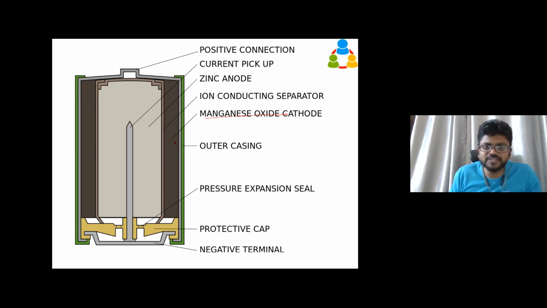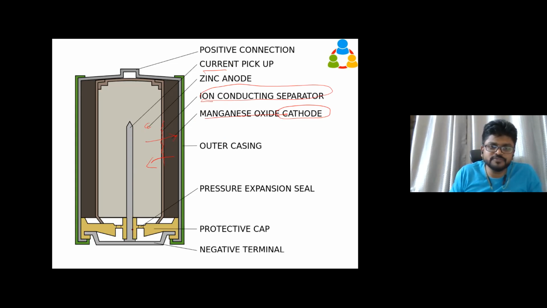Manganese oxide, this is the cathode. Then the ion conducting chamber, the separator. I told you the barrier, which is a separator, but it is conducting ions and also water molecules. Through small microscopic holes, it will allow water molecules to go from here to there and the hydroxyl ion to go from here to here. Then the zinc anode, inside is the zinc anode. Then the current pickup: this brass rod is going to pick up the electrons for us. That's it. So now we know what a battery is and how it works. Any doubt?